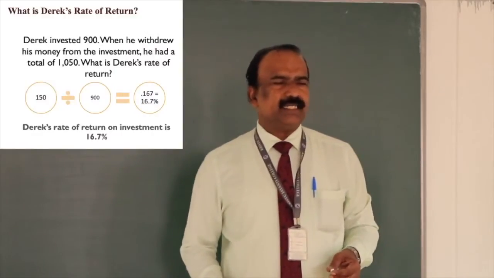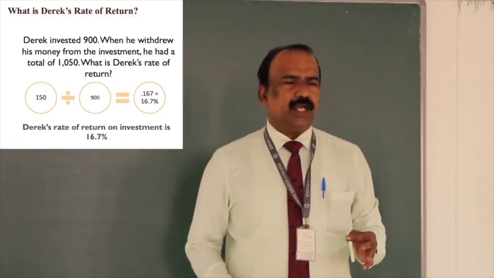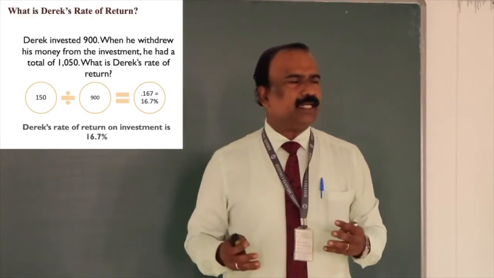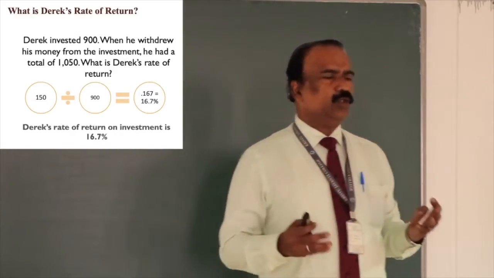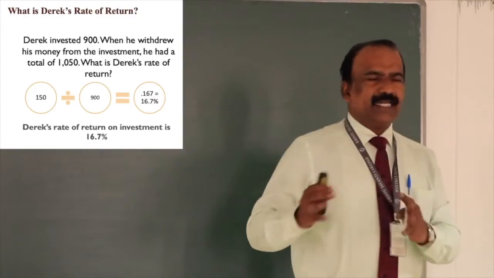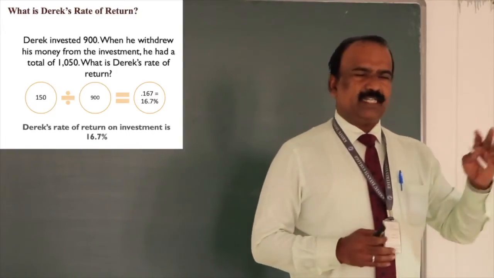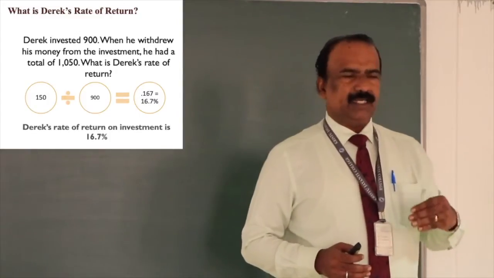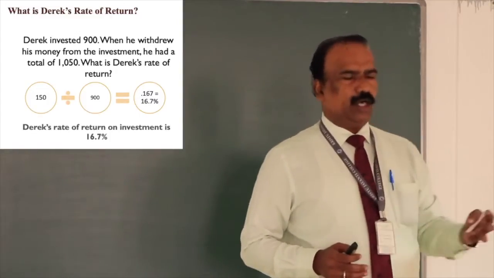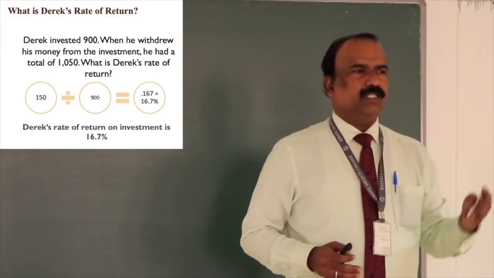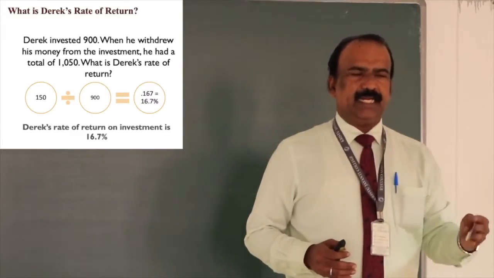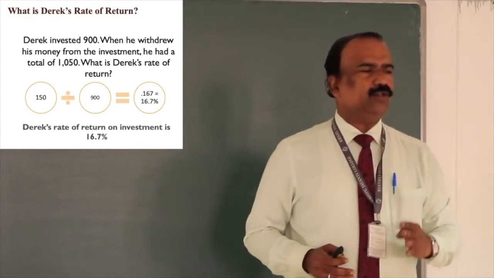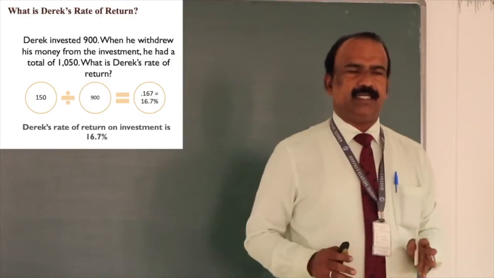Now look at another example. Another person has invested 900 rupees, and this particular investment has grown to 1,050. So what is his rate of return? He has invested 900 rupees and he got 1,050 back, so 150 rupees extra beyond his investment. So 150 divided by 900 multiplied by 100 will give you the rate of return, that is 16.7.